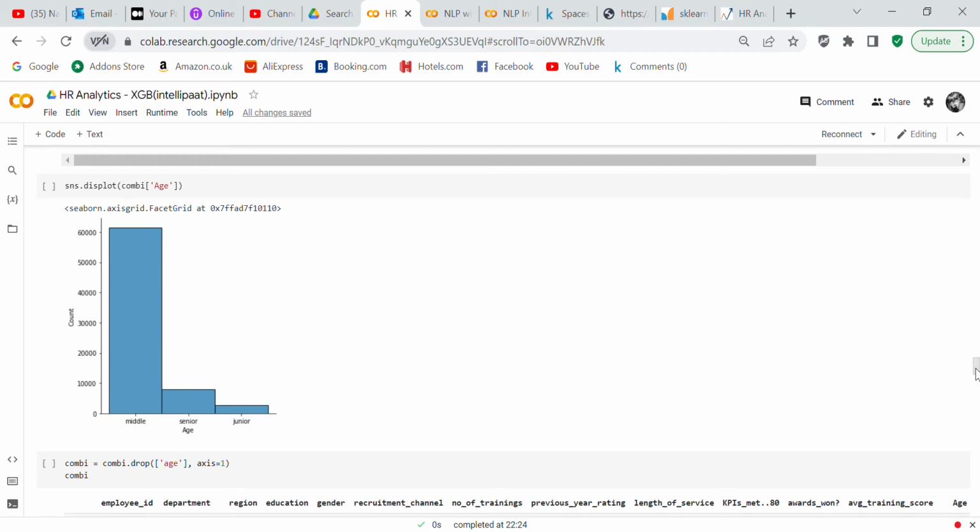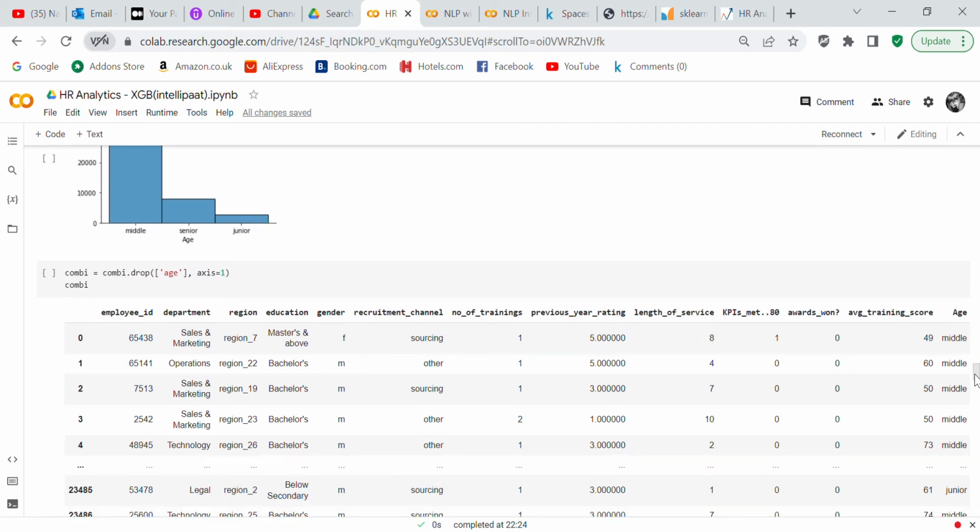So the next thing that we're going to do is check the displot for Age with a capital A, and you can see most of the people fell in the middle range. A few of the people fell in the senior range, and even fewer people fell in the junior range. So we're going to drop the age with a little a because we don't need that anymore.